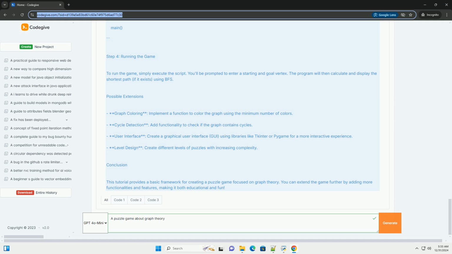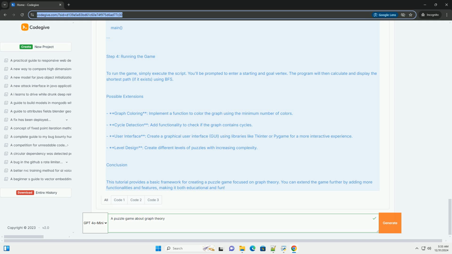Possible extensions. Graph coloring: implement a function to color the graph using the minimum number of colors. Cycle detection: add functionality to check if the graph contains cycles. User interface: create a graphical user interface, GUI, using libraries like tkinter or Pygame for a more interactive experience. Level design: create different levels of puzzles with increasing complexity.